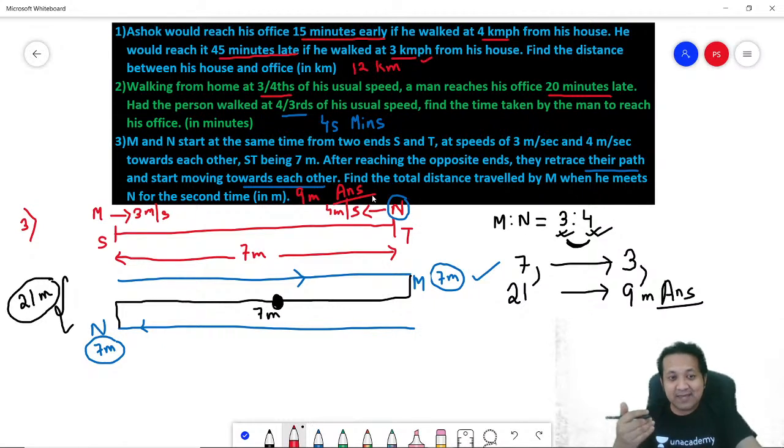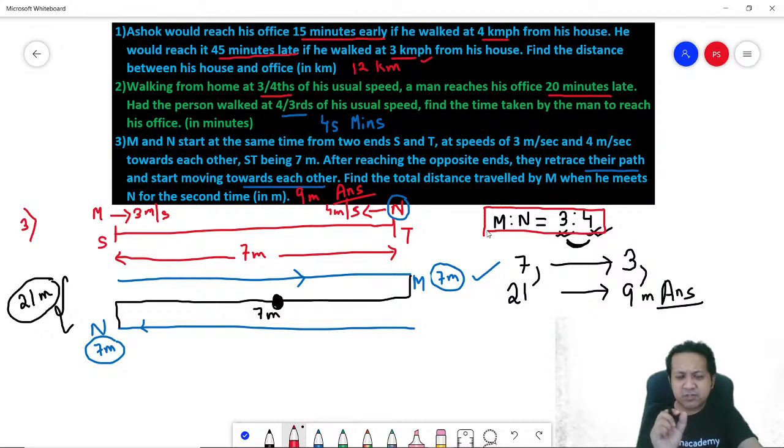So I think it's very easy the moment you are able to find out the ratio. So what did we do? We initially knew the ratio of speeds is 3:4. When I say ratio of speeds, it's the same as ratio of distances. Why? M moves 3 meters per second, N moves 4 meters per second. So in every second, M is moving 3 meters, N is moving 4 meters.